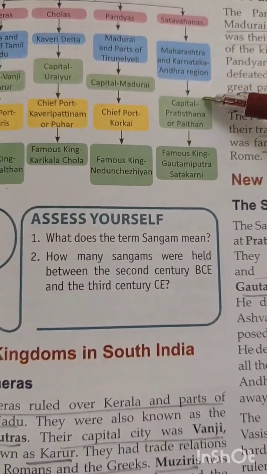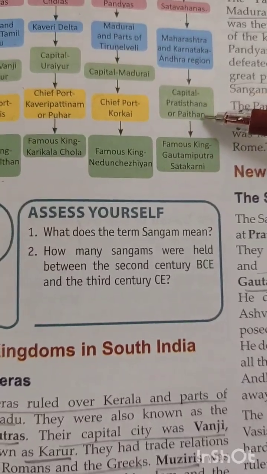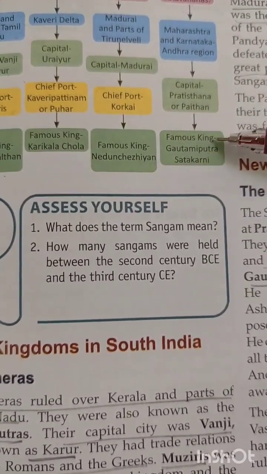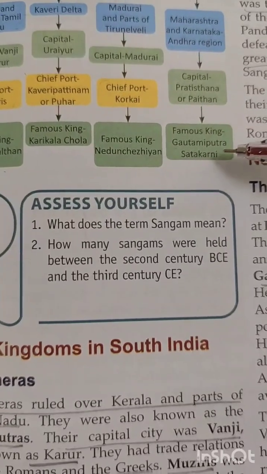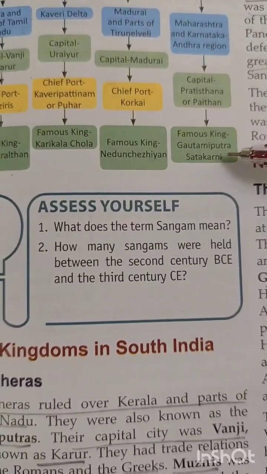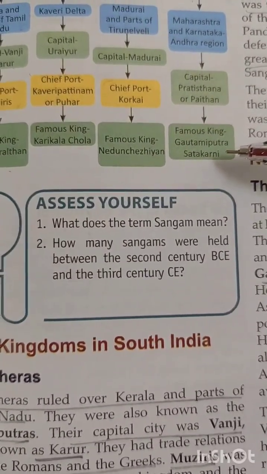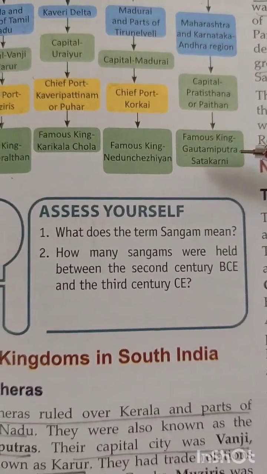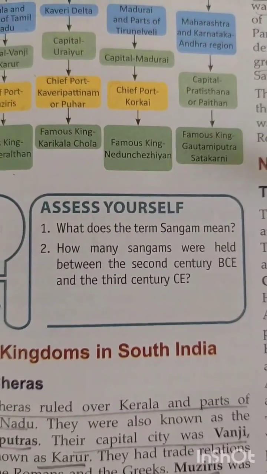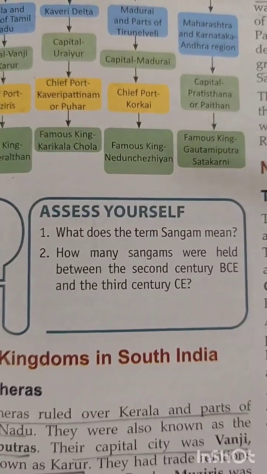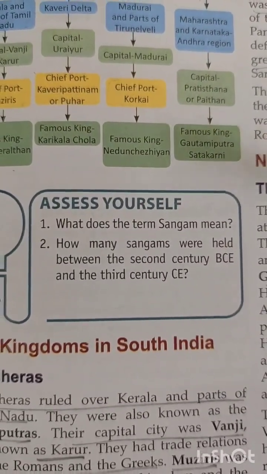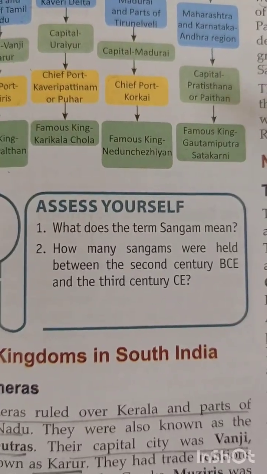Their capital was at Paithan, and their most famous ruler was Gautamiputra Satakarni. After Gautamiputra Satakarni, the kingship passed into the hands of Yajnashri Satakarni, and he was the last ruler of the Satavahanas. He conquered various regions like Malwa, Konkan,